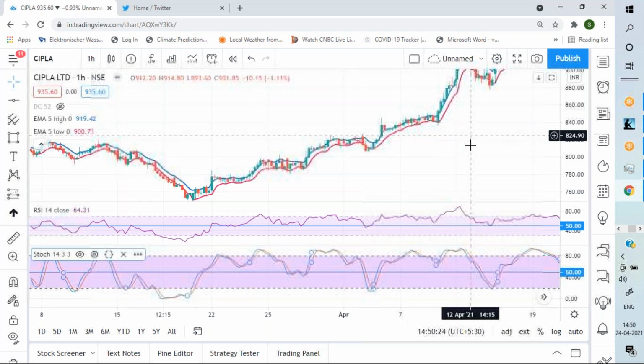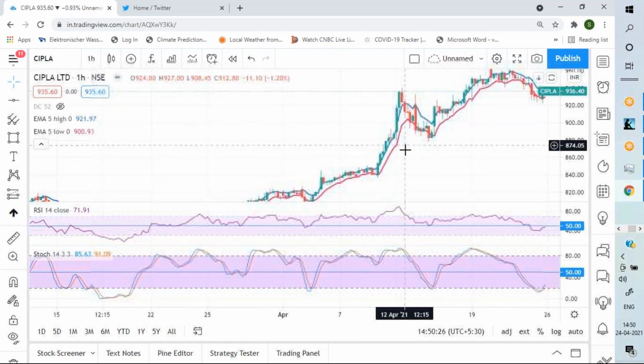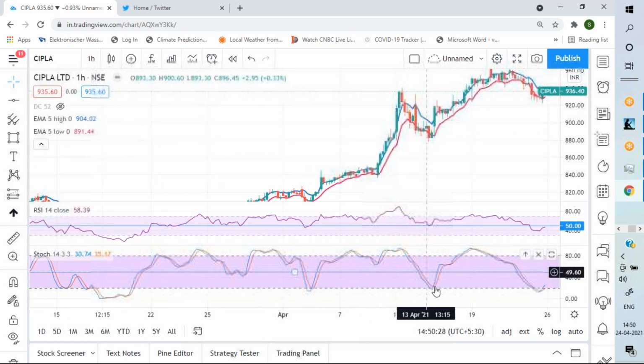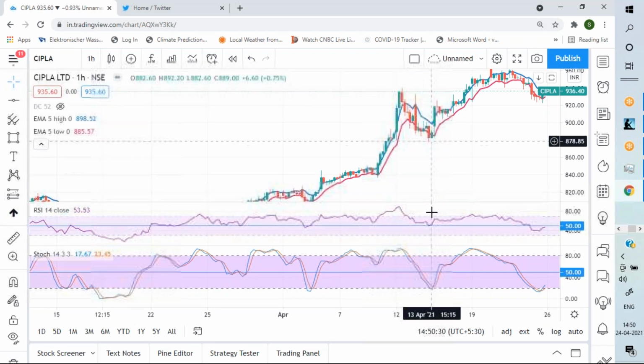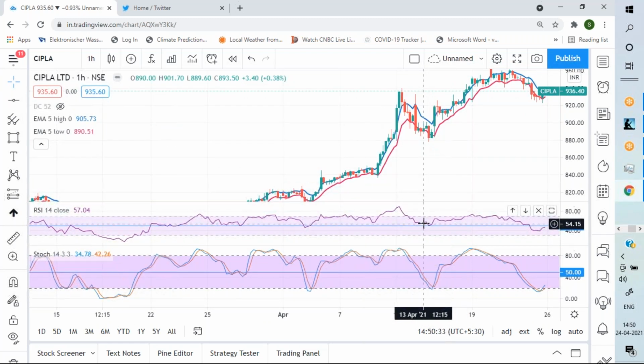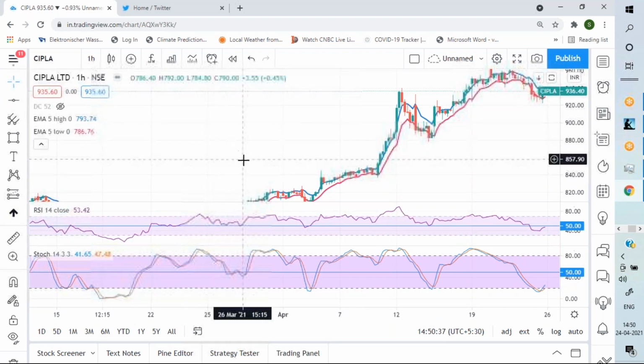For the reversal trade, you take the stochastic route, but for buying again, you use the RSI. Isn't it a very good combination, RSI and stochastic? What do you think, guys? Is it clear?